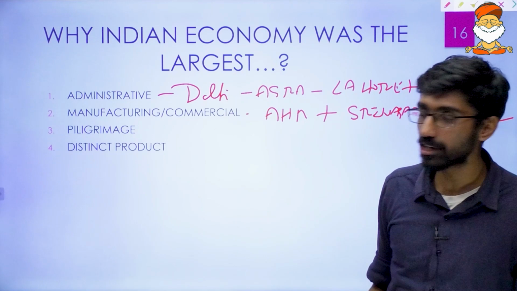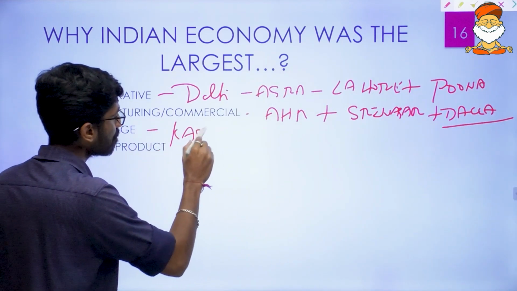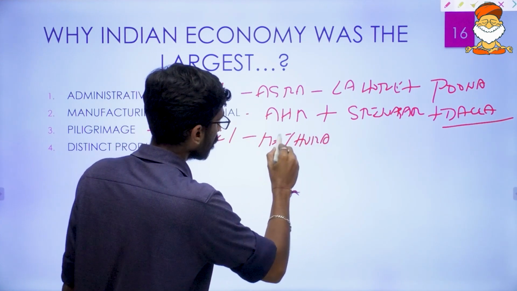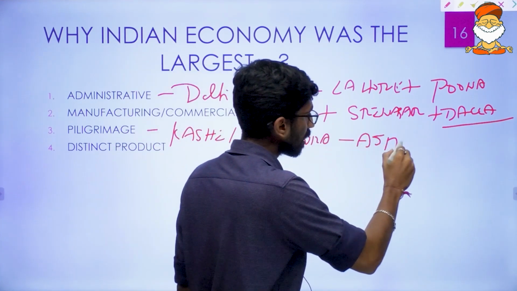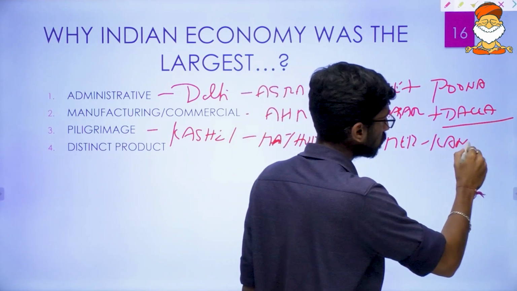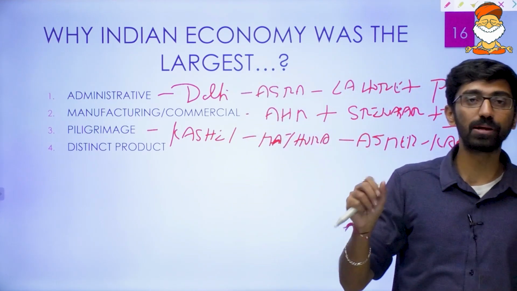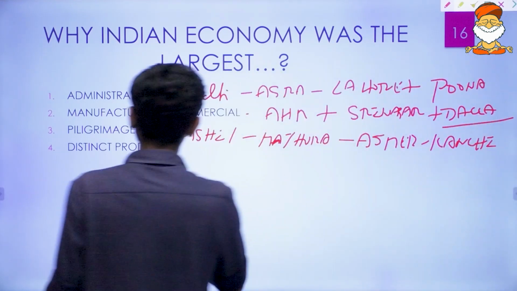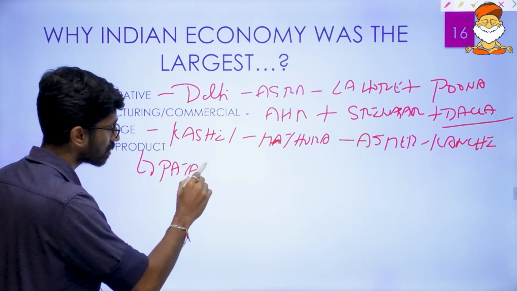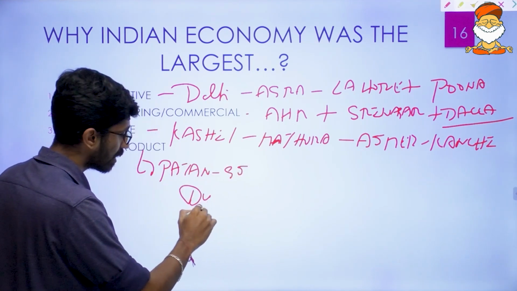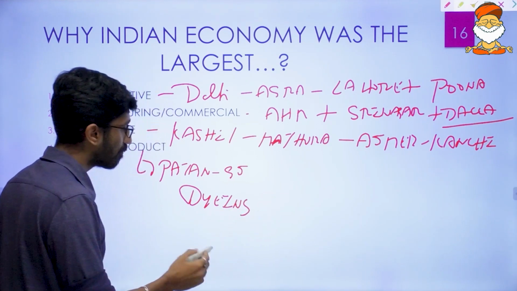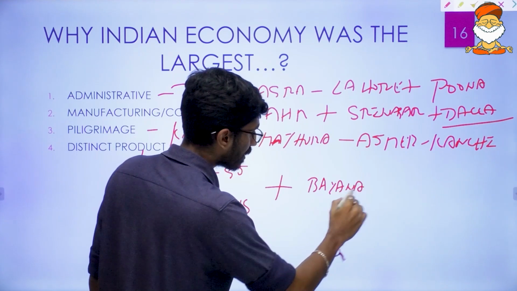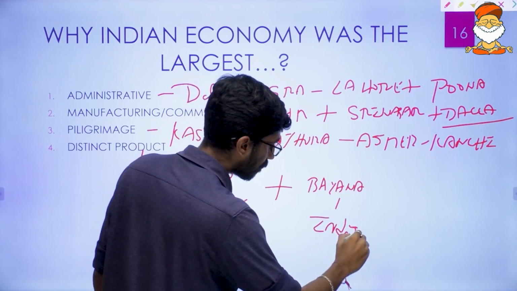Then pilgrimage towns, I already told you, that is Kashi or Varanasi we can say, and then Mathura, okay, and then Ajmer, Kanchi, okay. So these were the places which were growing due to the religious aspect of these particular places, and again distinct product towns. Like I told you, distinct product towns were, that is Patan in Gujarat, which was known for its dyeing industry, dyeing skill for that matter. At the same time, we can also talk about Bayana, okay, and that was known for indigo. So these are the various types of towns.